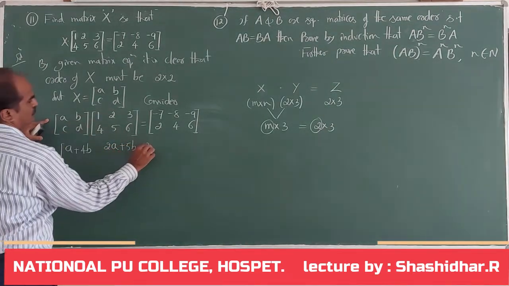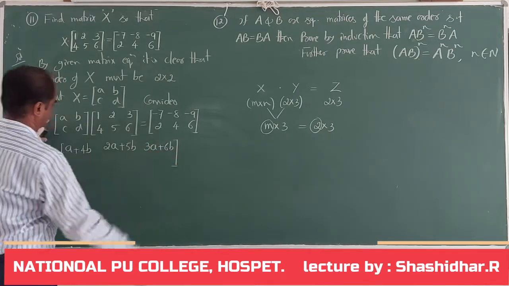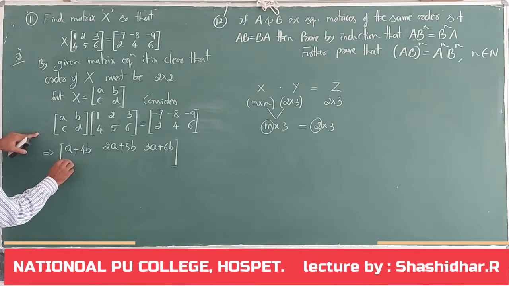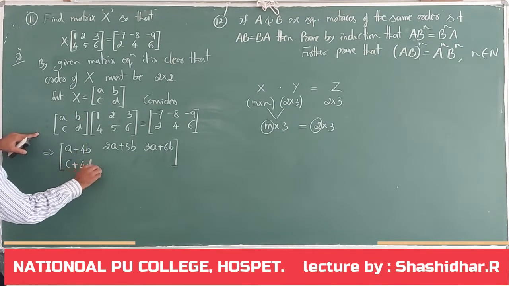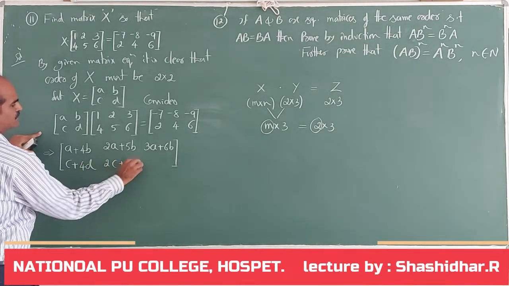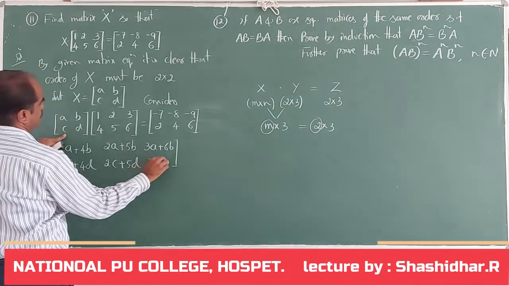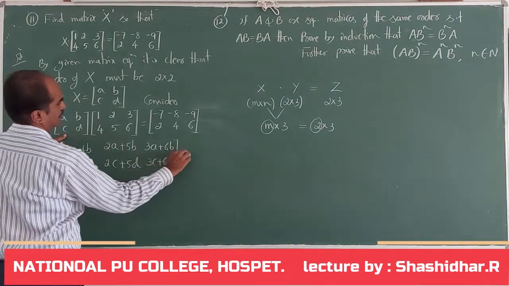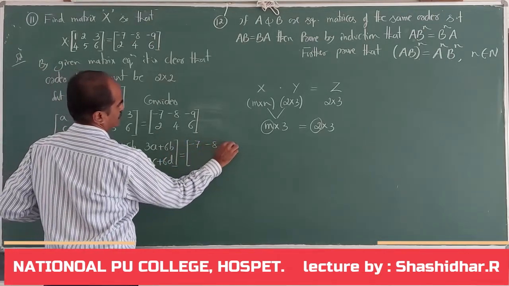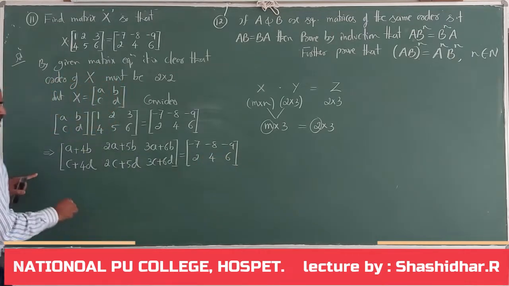First row, third column, it is 3A plus 6B. Next, second row, first column, it is C plus 4D. Second row, second column, it is 2C plus 5D. Second row, third column, it is 3C plus 6D, is equal to [-7, -8, -9; 2, 4, 6].